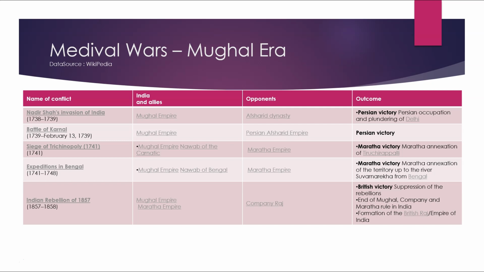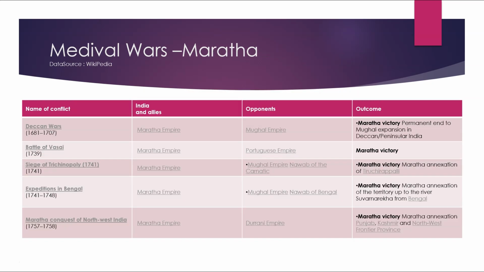Name of the conflict: Indian Rebellion of 1857. India and its allies are the Mughal Empire and Maratha Empire. Opponents were Company Raj. Outcome was British victory, suppression of the rebellions, end of the Mughal Company and the Maratha rule in India, formation of the British Raj and Empire of India.